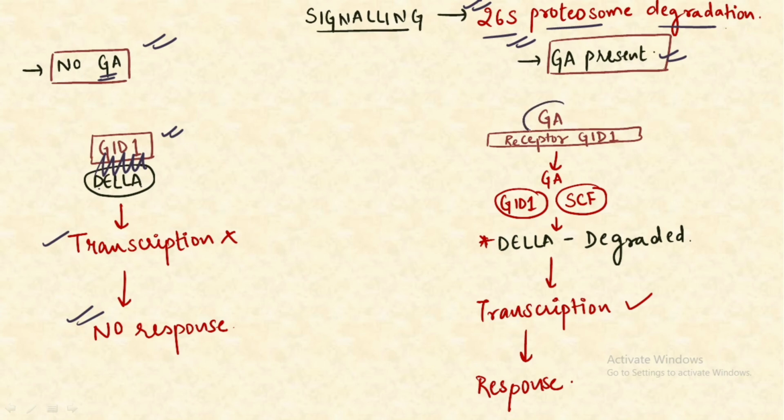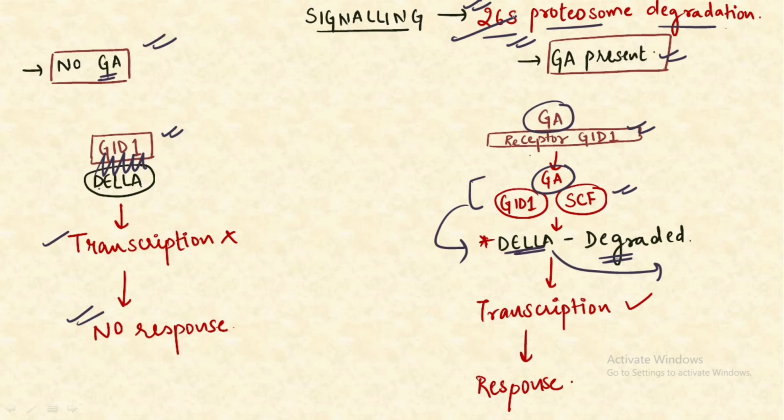because the gibberellic acid is bound to the receptor GID1, now the SCF, that is the F-box protein, comes and binds to this complete complex, and because of this binding there occurs the degradation of the DELLA repressor protein, and this degradation occurs by the help of the 26S proteasomal pathway, and now